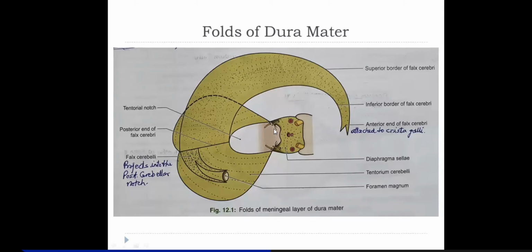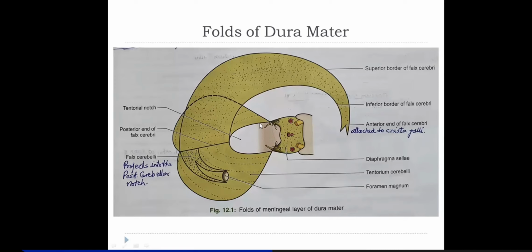So that means what portion of the brain will be crossing through this tentorial notch? This surface of the bone is called clivus, right? It's a sloping surface dipping downwards posteriorly towards the foramen magnum. Onto this surface, it's the brain stem which is resting.